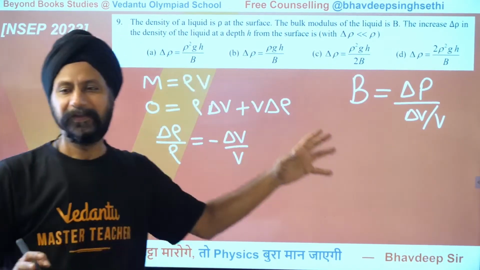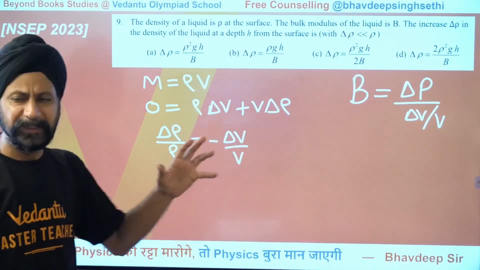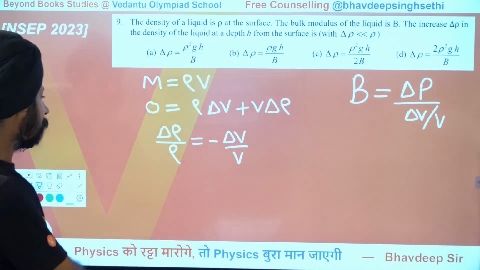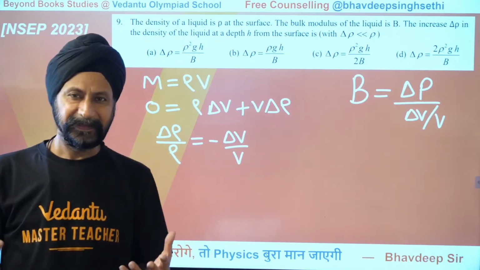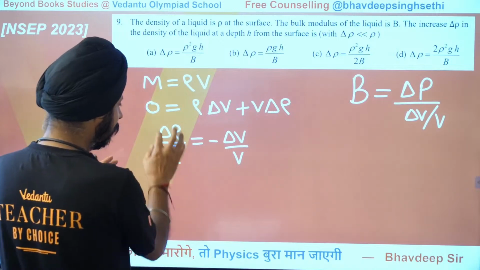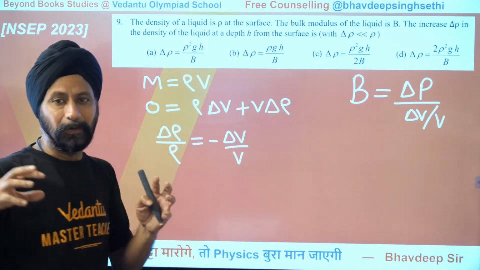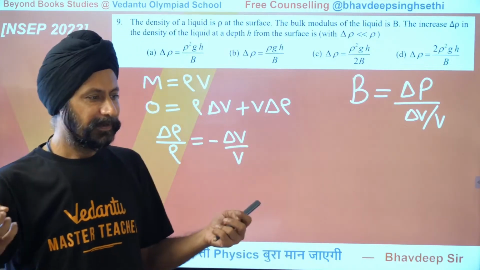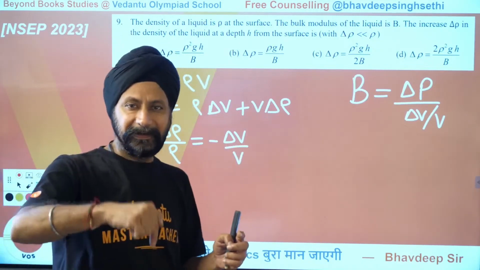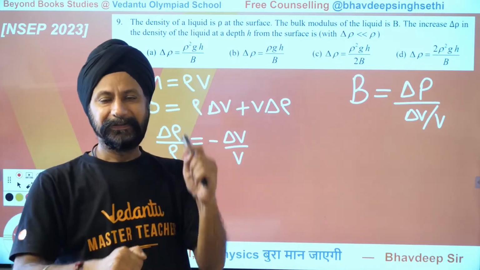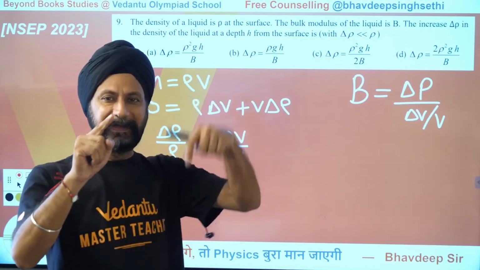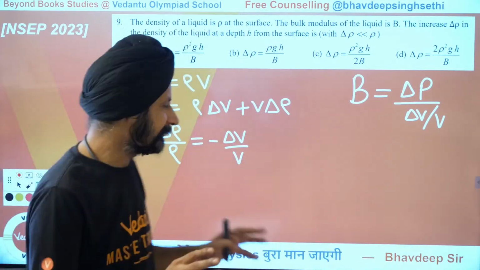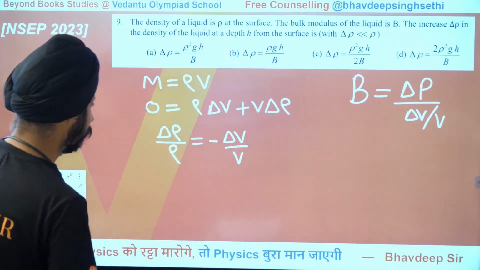Now what does that negative sign signify? See, we are not just solving this problem, we are analyzing it. So we'll spend a lot of time on this, and that's one reason I'm just picking 4 questions here. So what does this negative sign signify? It says, okay, the change in density is in the opposite direction of change in volume, and that's common sense. Because if the volume is decreasing, density should increase. And if the volume is increasing, density should decrease. So that negative sign is simply telling us the direction of changes. It has nothing to do with algebra over here.